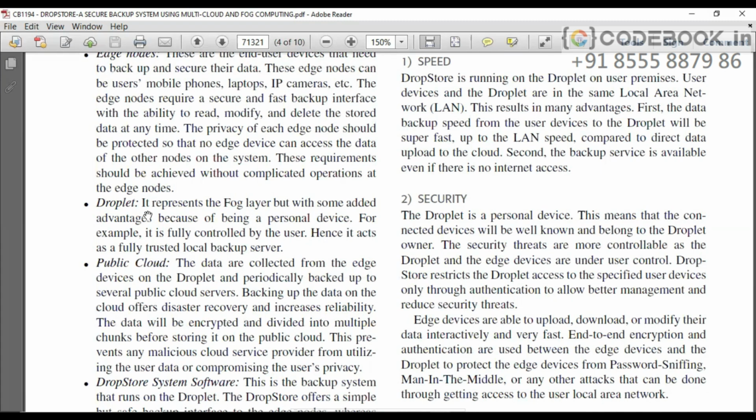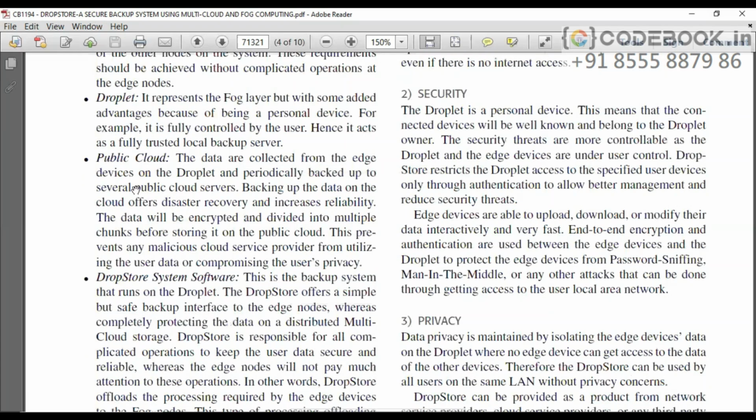Public cloud is another entity. The data are collected from the edge devices on the droplet and periodically backed up to several public cloud servers.